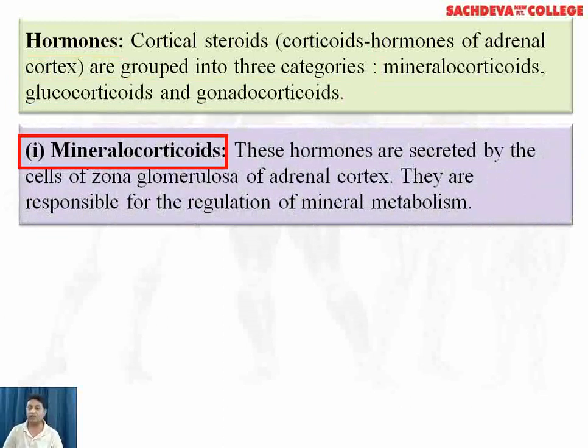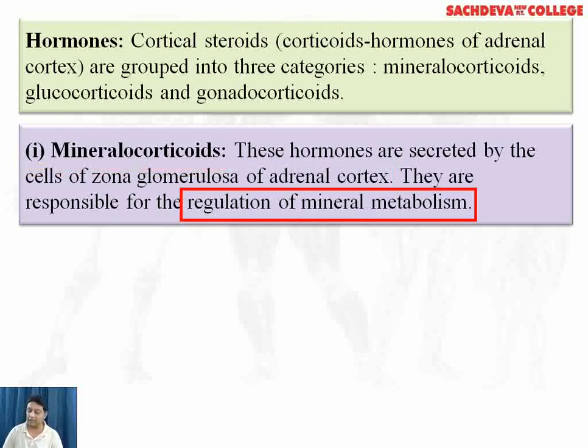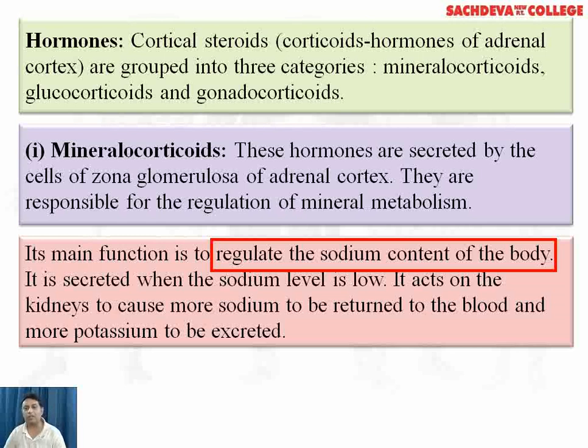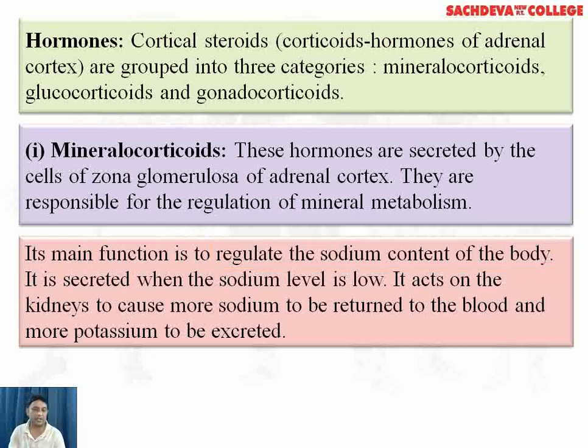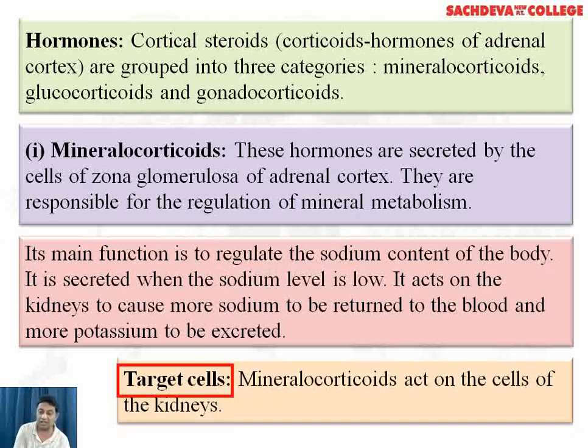Starting with mineralocorticoids. This hormone is secreted by the cells of zona glomerulosa of the adrenal cortex. They are responsible for the regulation of mineral metabolism. Main function is to regulate the sodium content of the body. It is secreted when the sodium level is low. It acts on the kidney to cause more sodium to be returned to the blood and more potassium to be excreted. Target cells. Mineralocorticoids act on the cells of the kidneys.